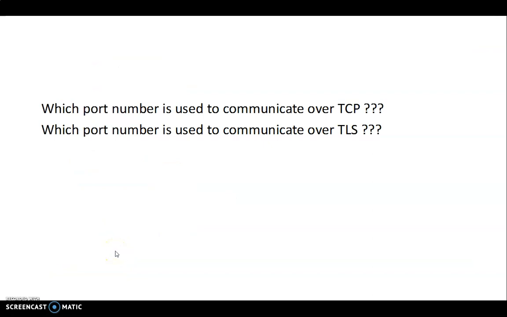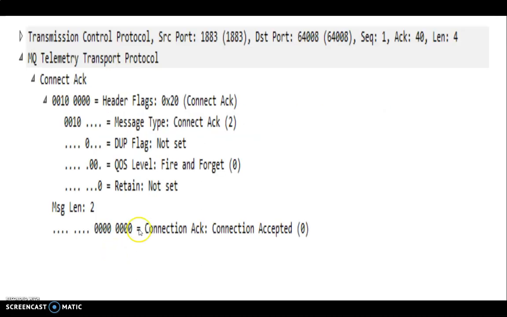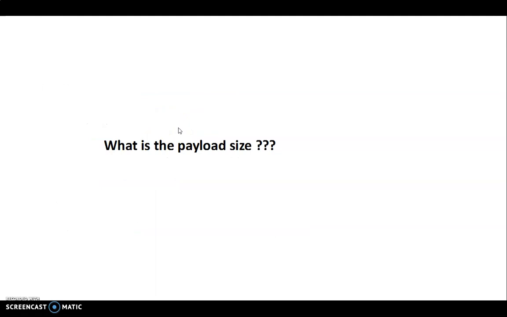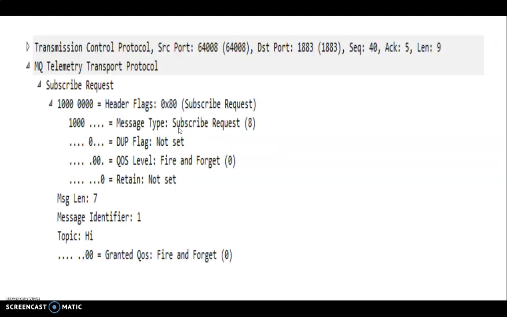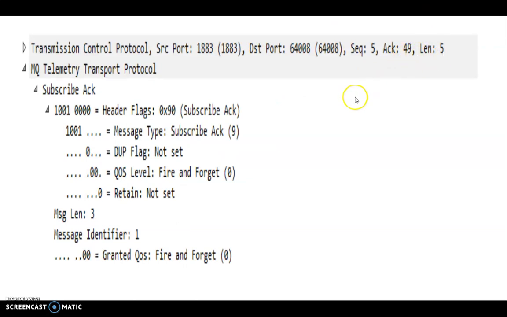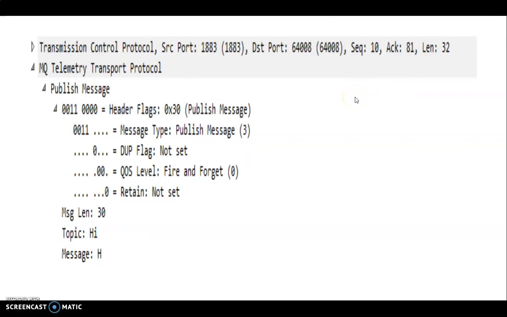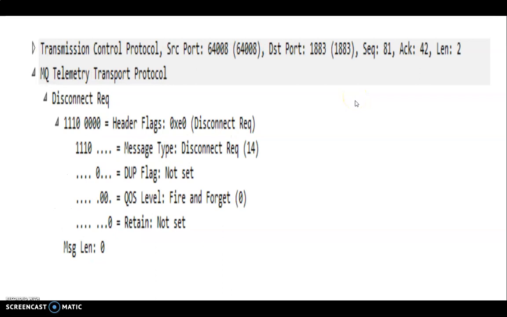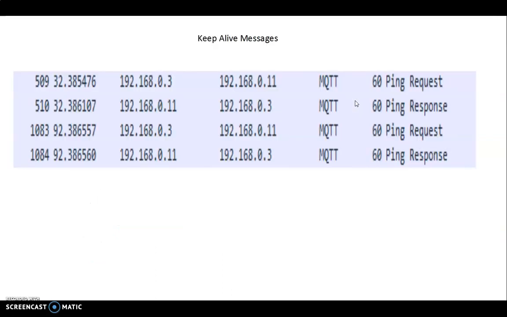broker, whether TLS is used, and what port number is used. In fact, the port number is 1883. In most cases it is the transport port number which we are using. Payload size you can also get from this. Length is 9 and this length is 5. The takeaway message is that the length of the payload is much smaller when compared to HTTP.